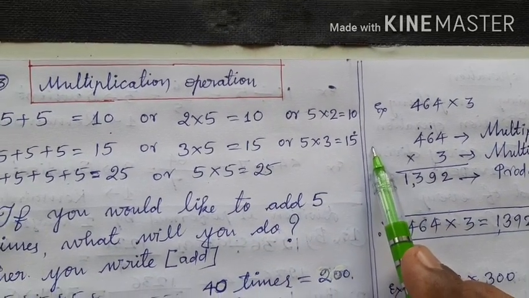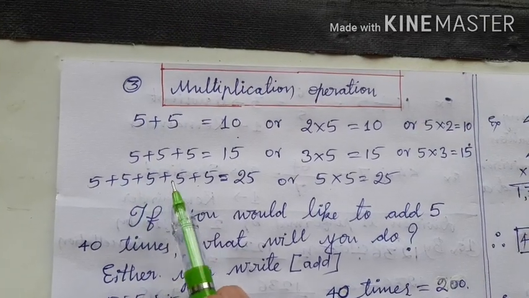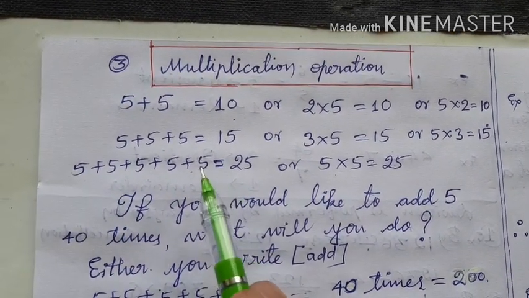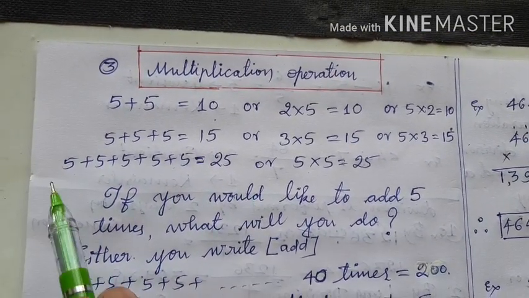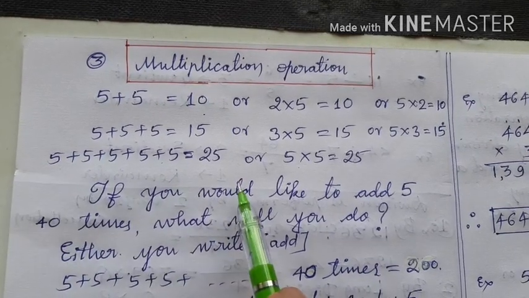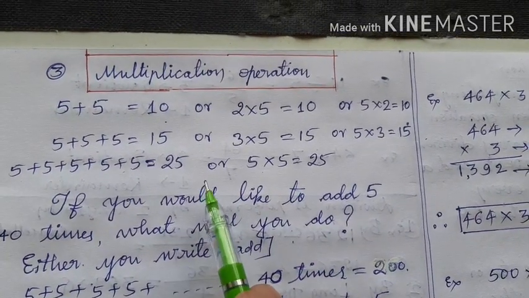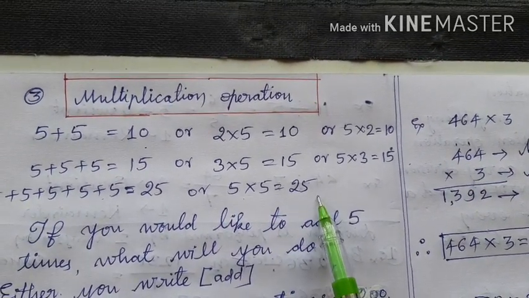Now look at me here children: 5 plus 5 plus 5 plus 5 plus 5. I have added 5 how many times? 5 times. Then I got the answer 25. Instead of adding 5 times, I can go for multiplication. 5 times of 5 is equal to 25.